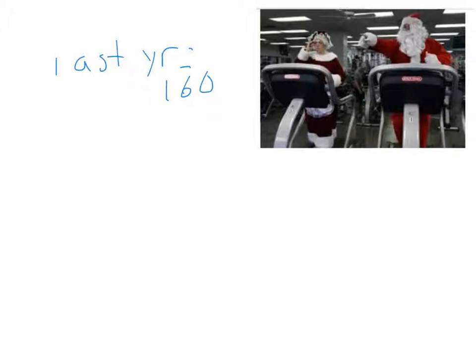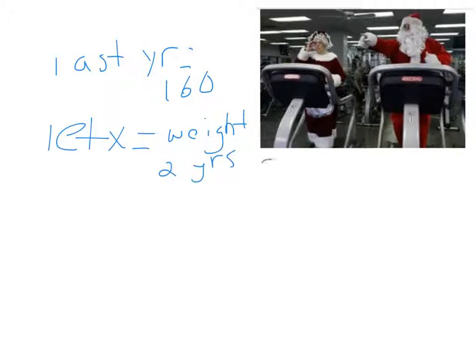So if I could figure out 2 years ago, let's let X be weight 2 years ago. Okay, so that's her weight 2 years ago. Well, then that means that this year, her weight is 1.5 times that 2 years ago weight. So we've got that piece of information on there.